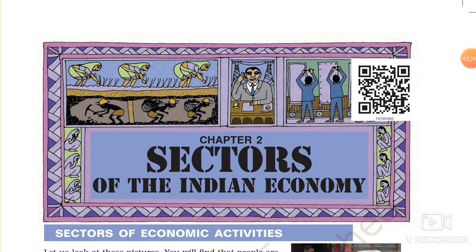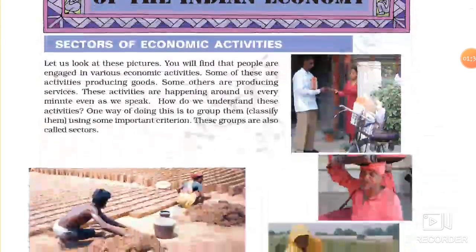Students, when we see the sectors according to conditions of work, then we will get 2 types of sectors, organized sector and unorganized sector. And when we see sectors in terms of ownership, then we will get private sector and public sector. Students, in this video we will discuss the first, sectors on the basis of nature of activity.